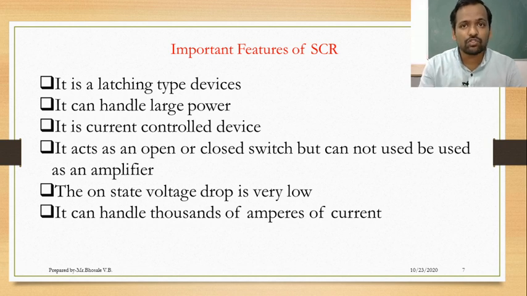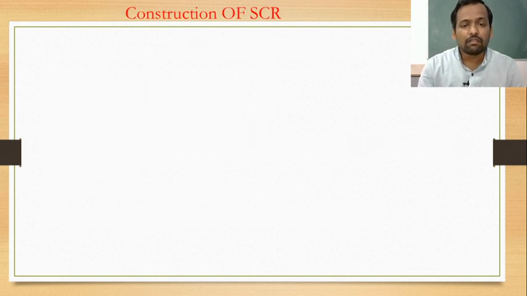SCR is basically used to handle large power, large current or large voltages, which higher ratings can be handled by SCR. Then we see the construction of SCR.